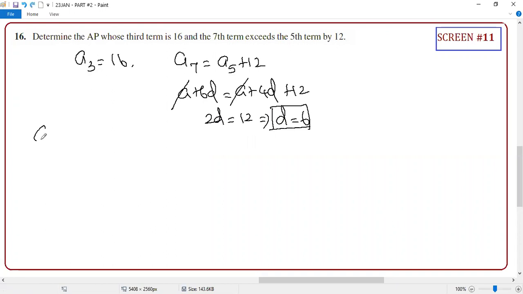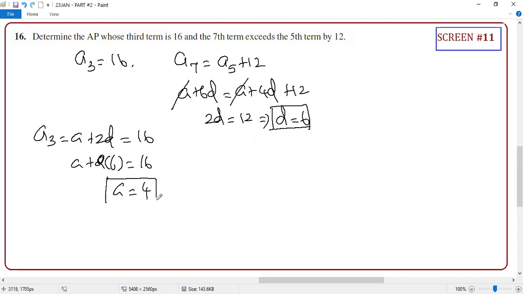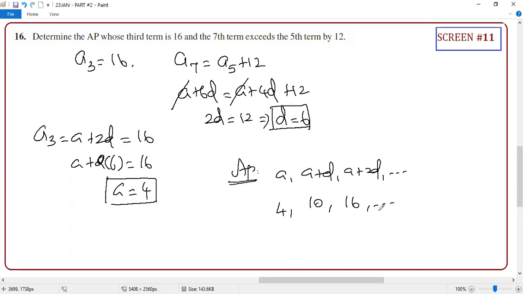Now, sir, you tell me A3 equal to what? A plus 2D is equal to 16. So D is 6, 2 into 6 is 12. So 12 this side. So A equal to 4. The moment you know A and D, what is your AP? AP means the general formula: A, A plus D, A plus 2D. So A is 4, then 4 plus 6 is 10, 10 plus 6 is 16. Clear?